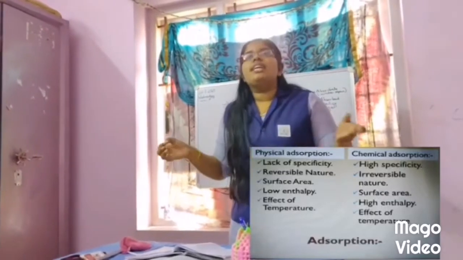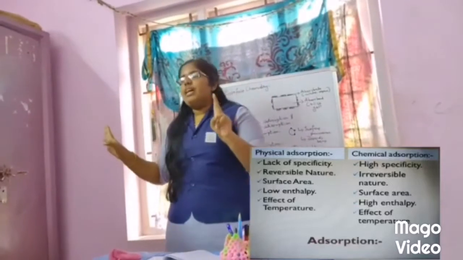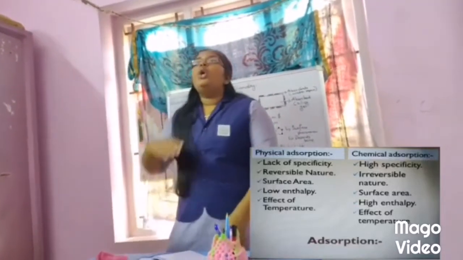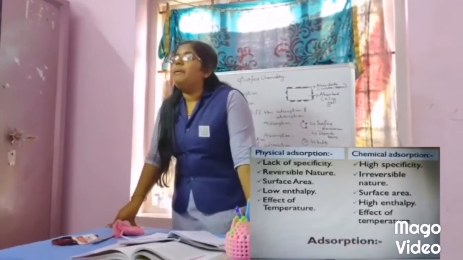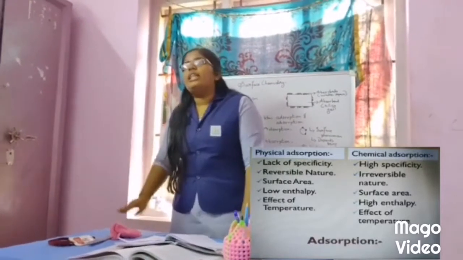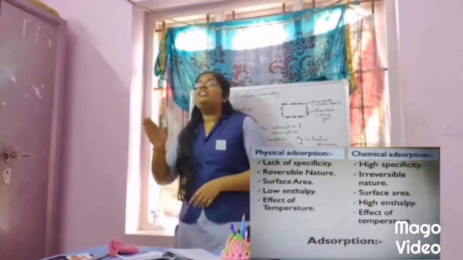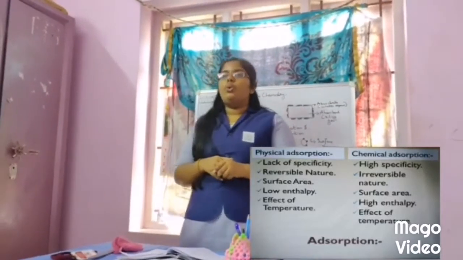The surface area also extends in chemical adsorption. So in one respect, that is surface area, both physical and chemical adsorption are the same. Next, low enthalpy. Physical adsorption possesses low enthalpy. Though it is an exothermic process, it possesses low enthalpy. What is the enthalpy? 20 to 40 kilojoule per mole.